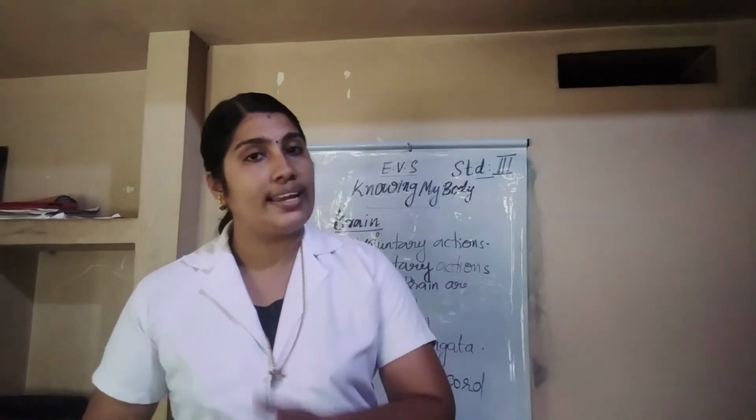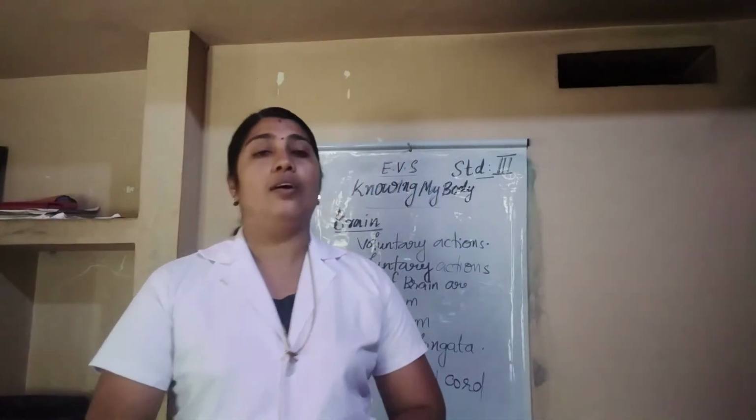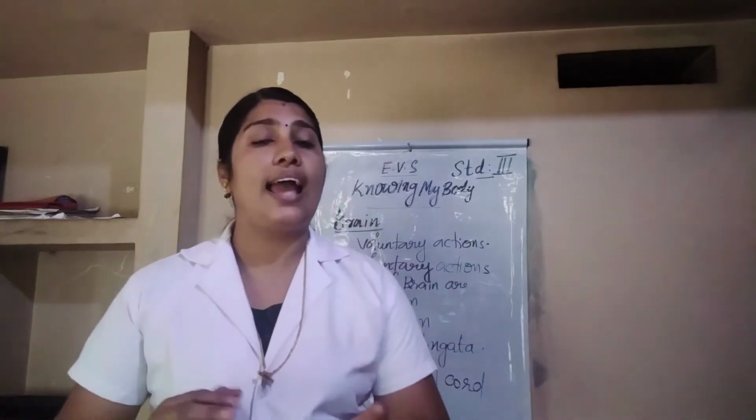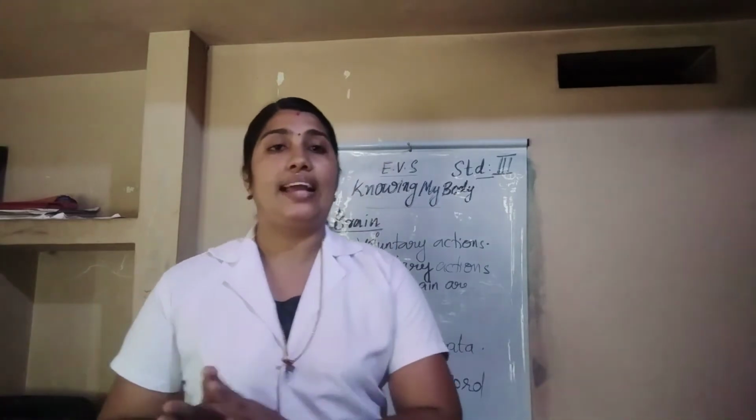What is voluntary action? The actions which are in our control are called voluntary actions, like clapping, reading, eating, running, etc. And the other is involuntary actions, the actions which are not in our control.